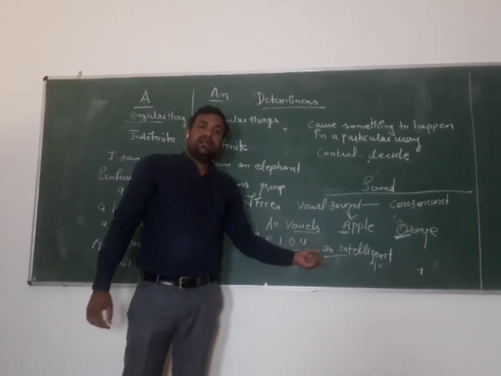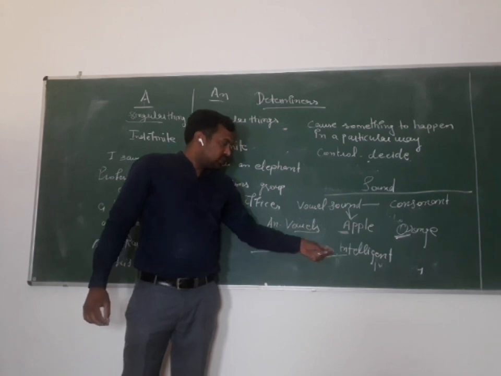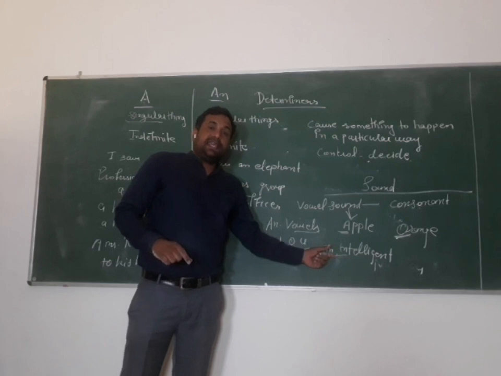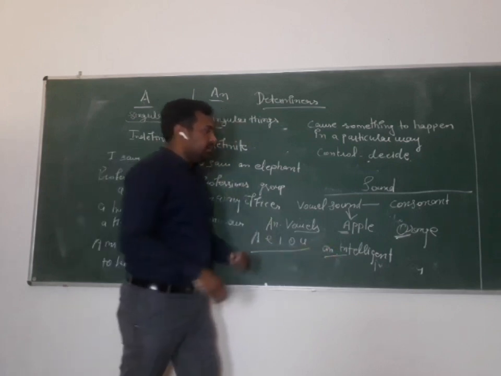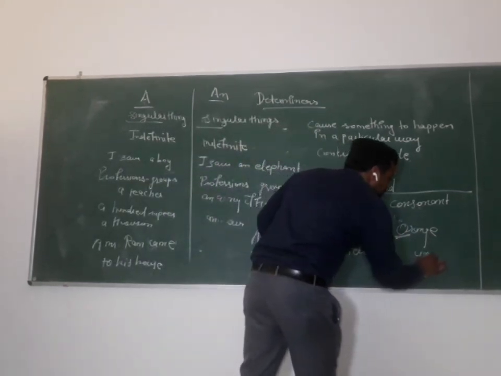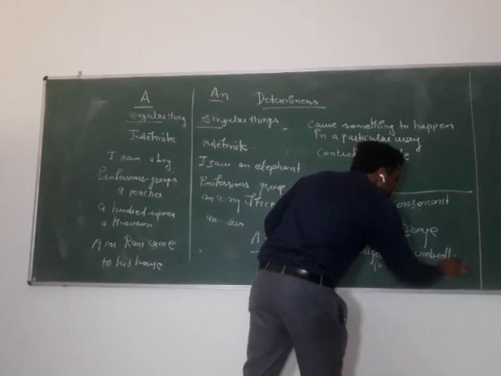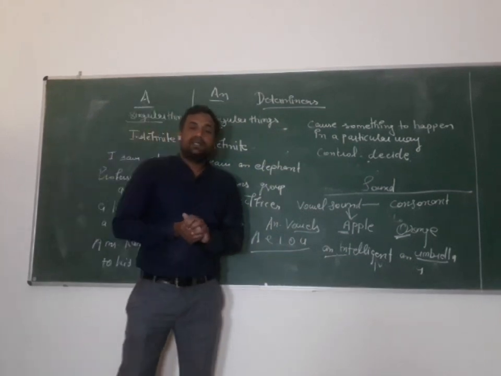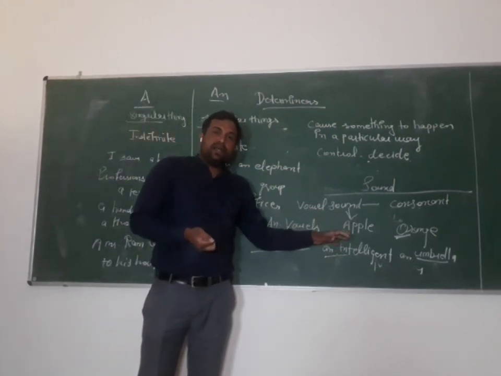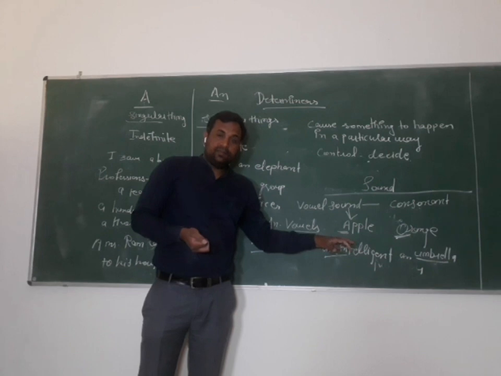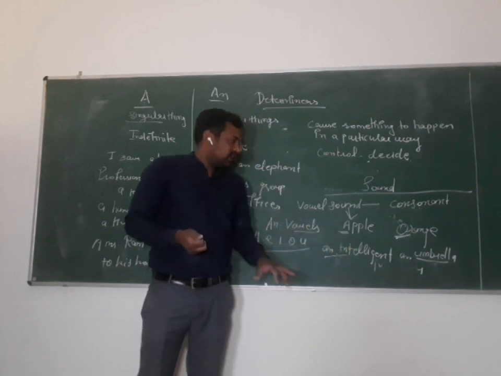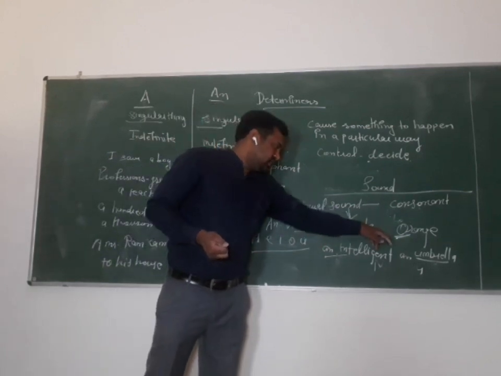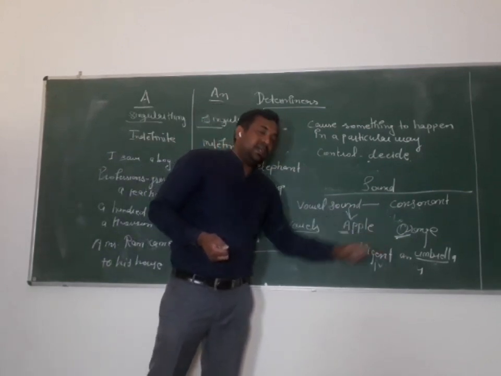This is an, and we have used it with intelligent. And what is the opening sound here? I, intelligent. Okay, like umbrella. We use an with umbrella. Students, what is the opening sound of umbrella? Umbrella. So you have noticed we have used an with apple, with orange, with intelligent, with umbrella.